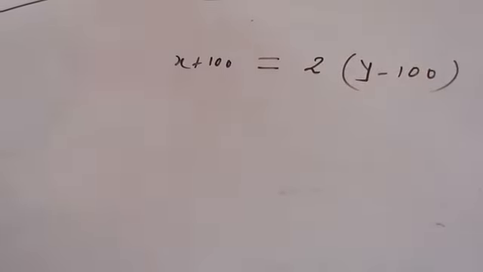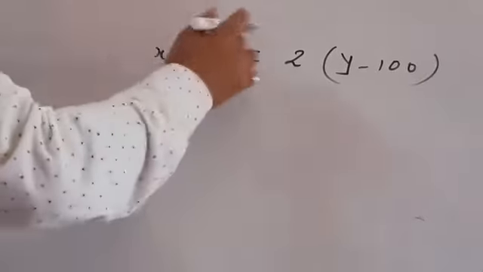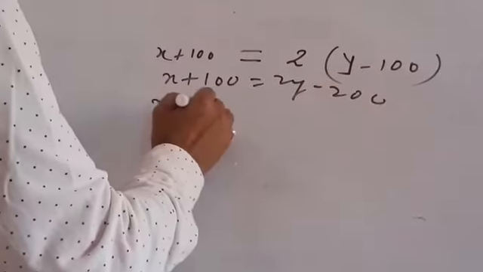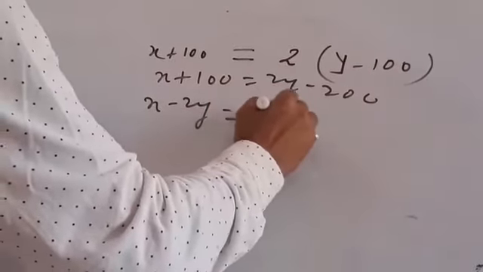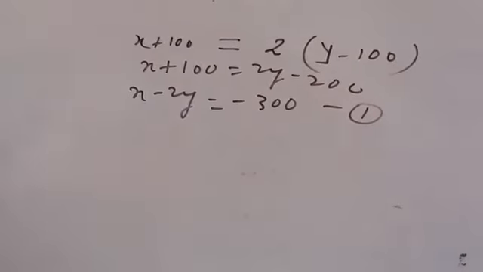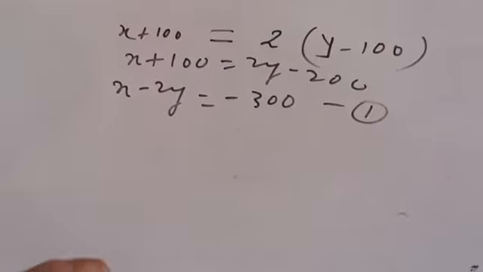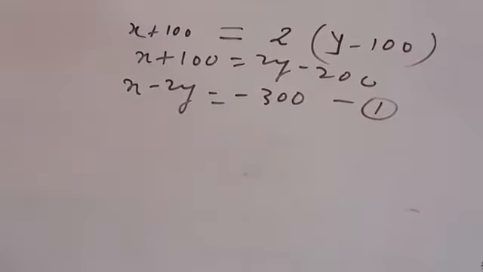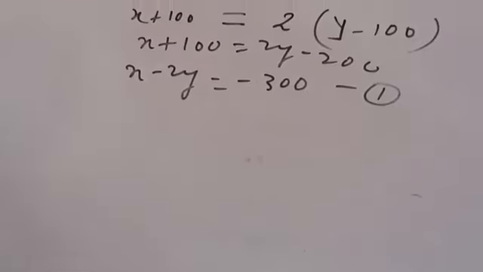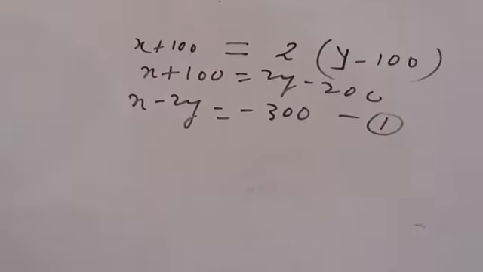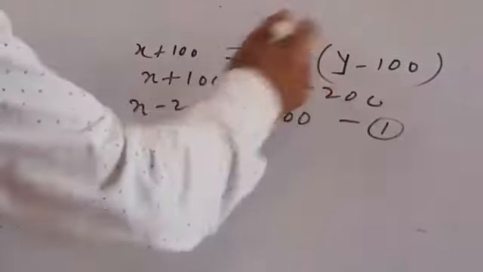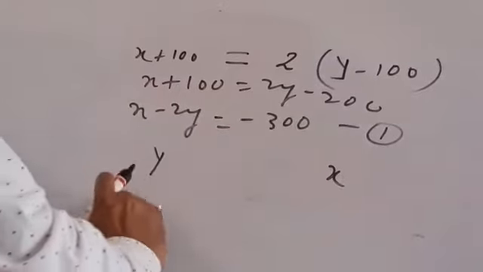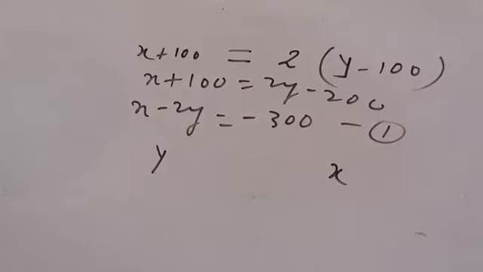So this is the first condition we have. You can make the situation, x plus 100 equals 2 times y minus 100, that is 2y minus 200. So x minus 2y equals minus 300. This would be equation number 1. Now the next condition is that the other replies. Whose turn to reply is it now? Y is replying to x. What is he saying? Now y is replying to x. Y is coming this side and x is going this side.